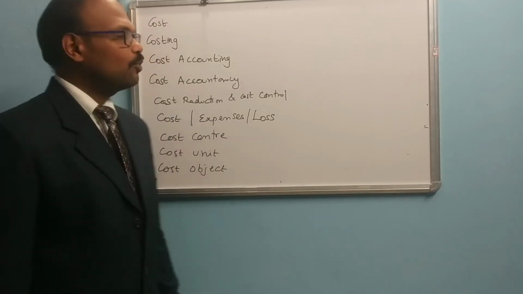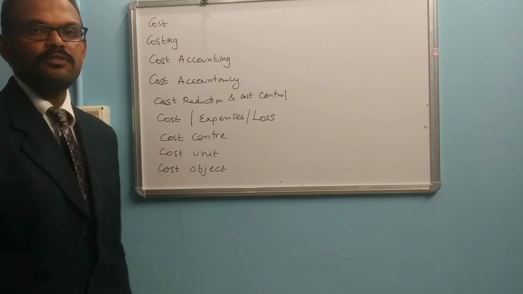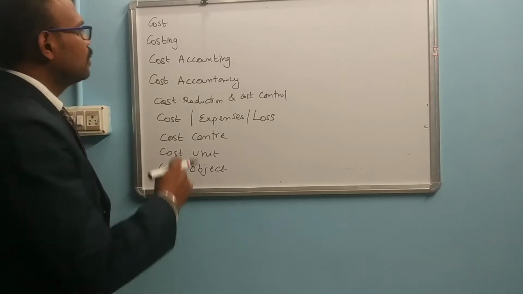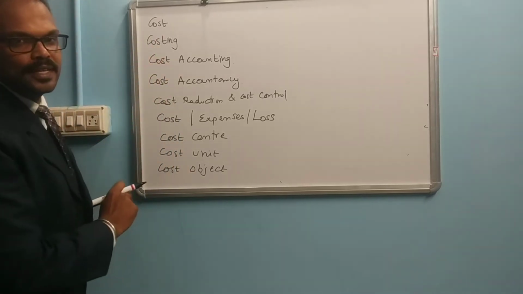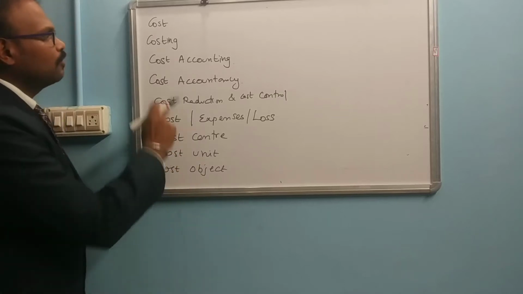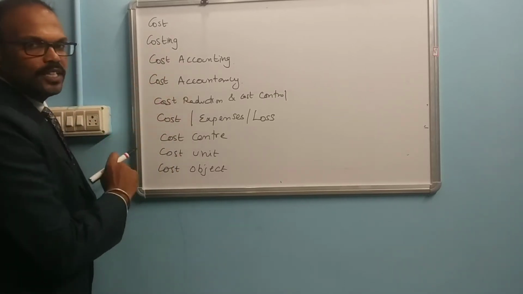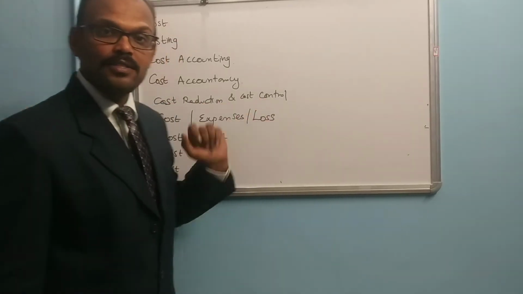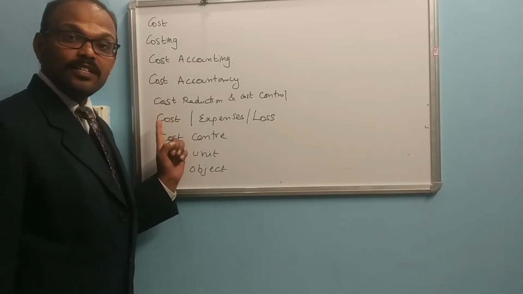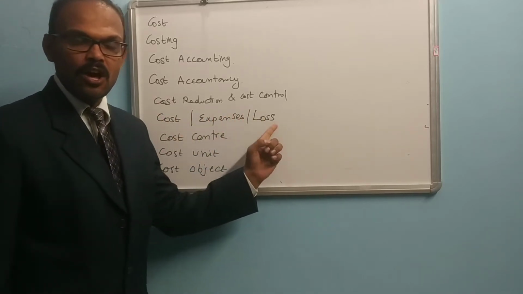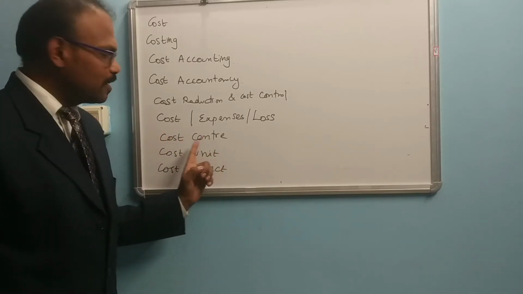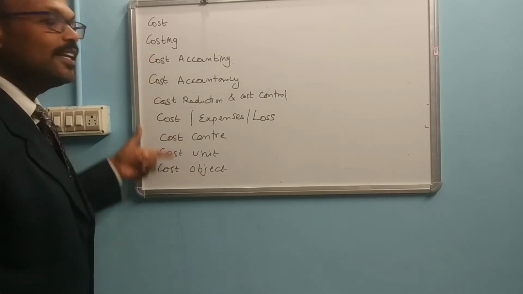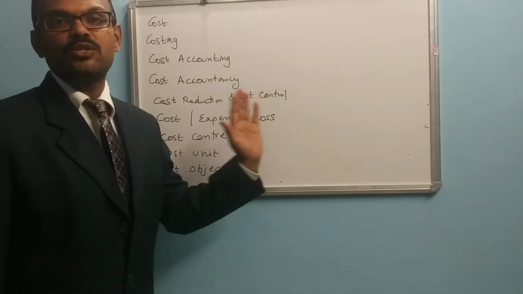Today we are going to discuss the key terms we follow in cost accounting. These are all key concepts and very important. In today's class we will discuss what is meant by cost, costing, cost accounting, cost accountancy, then the difference between cost reduction and cost control, then the difference between cost, expenses, and loss, and the meaning of cost center, cost unit, and cost object. These are all very important key terms before going into cost accounting.